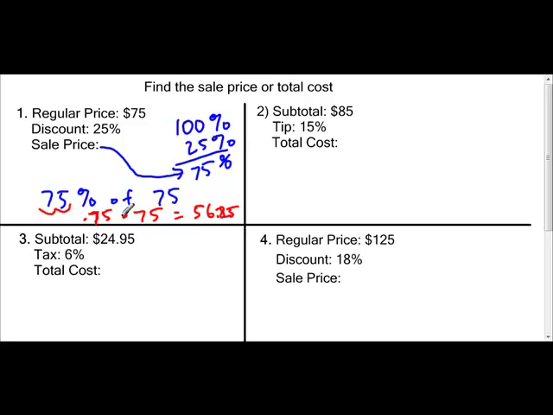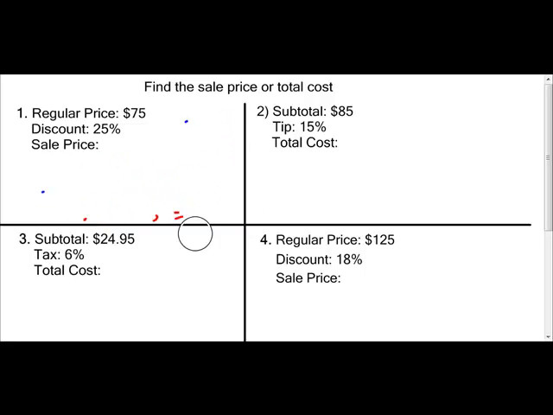And you only have to calculate this percentage. You don't have to do the subtract. Well, you are doing some subtraction here. But a lot of times you can look at it and say 25%. Well, I know the rest of it, because the total has to be 100%. I know the rest of it must be 75%. So then you can just change that to a decimal, calculate it, and there's your sale price. So you have two ways of finding the discount. All right. So a discount, remember, we subtract.